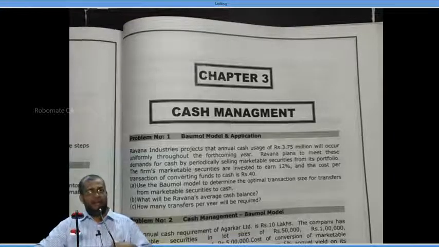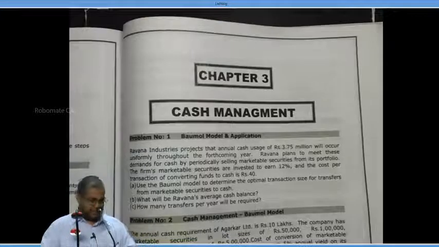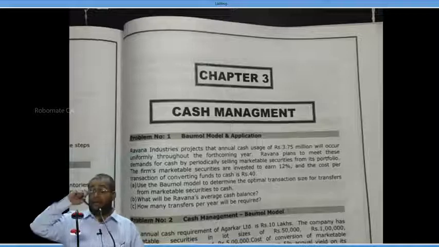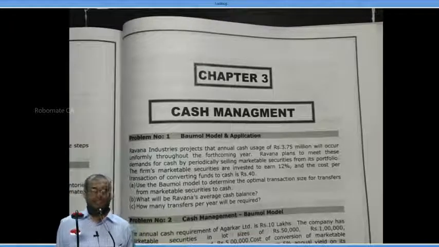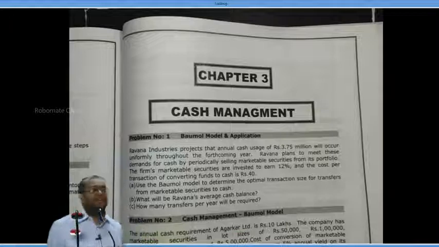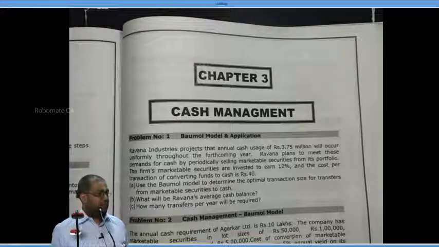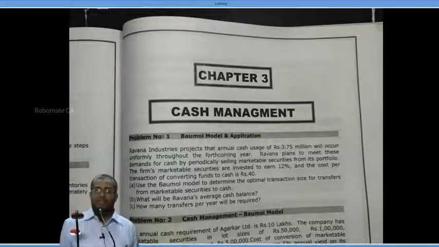It mobilizes this cash by selling marketable securities.